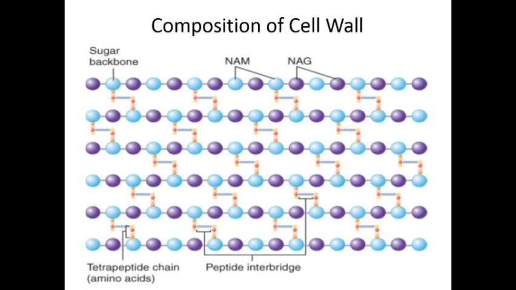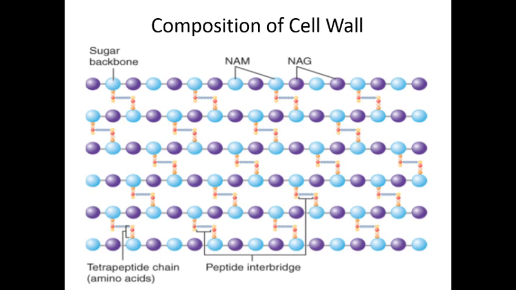Although the peptidoglycan chemistry varies from organism to organism, the glycan backbone or sugar backbone, that is NAG and NAM, that is N-acetyl-glucosamine and N-acetyl-muramic acid, is the same in all species of bacteria.